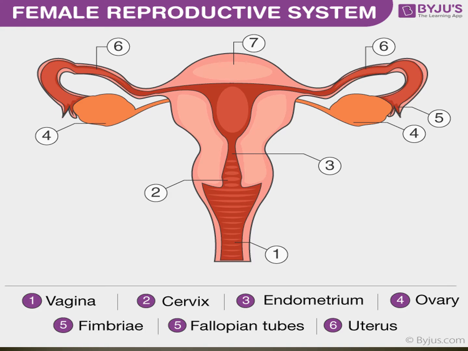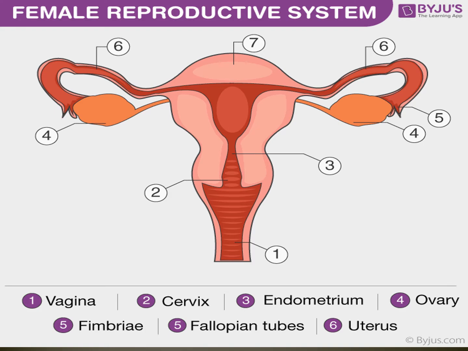Do you know what that is, the releasing of the ovum? That is the menstrual period, the menstrual cycle. At that time the ovary releases an ovum once a month.